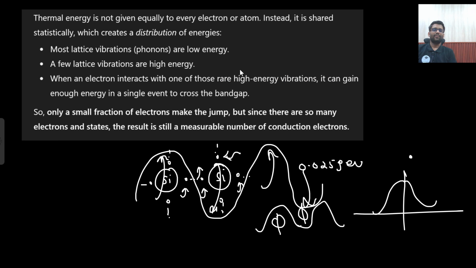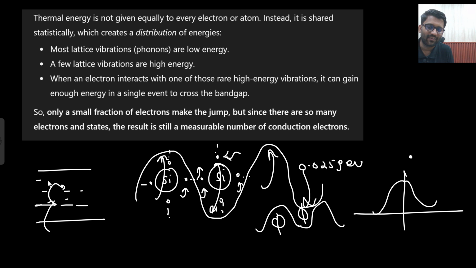Okay. So a very good interview question. In some other video as well, some educator was also explaining this particular doubt of some student, and he was saying that some trap energy level will be present. Like between the conduction band and valence band, there will be some trap energy level present. So these electrons first they will gain 26 millivolt, then they will again gain 26 millivolt. In that manner they will reach the conduction band.